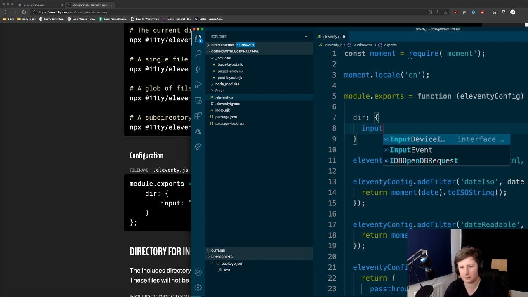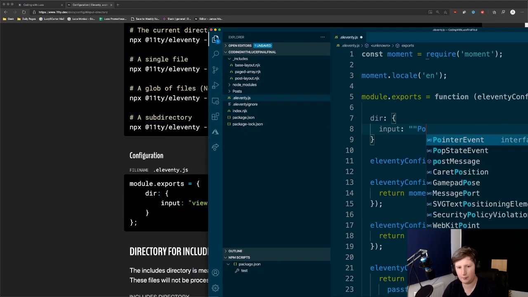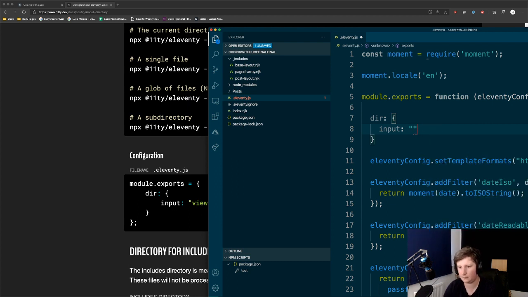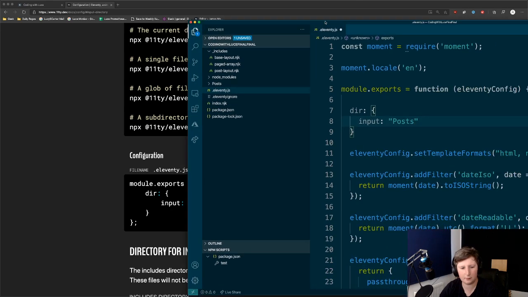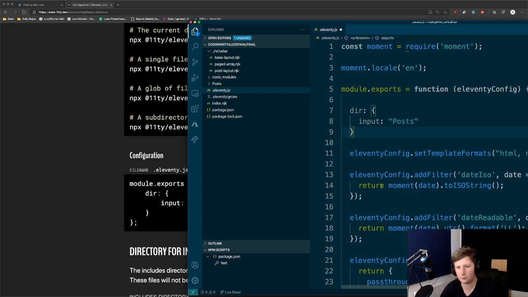So the input is going to be a value, and it's going to be, in this case, posts. Do we need a semicolon or anything? Nope. Oh, we do that one, yeah. Okay, so that should work, but I could be wrong.